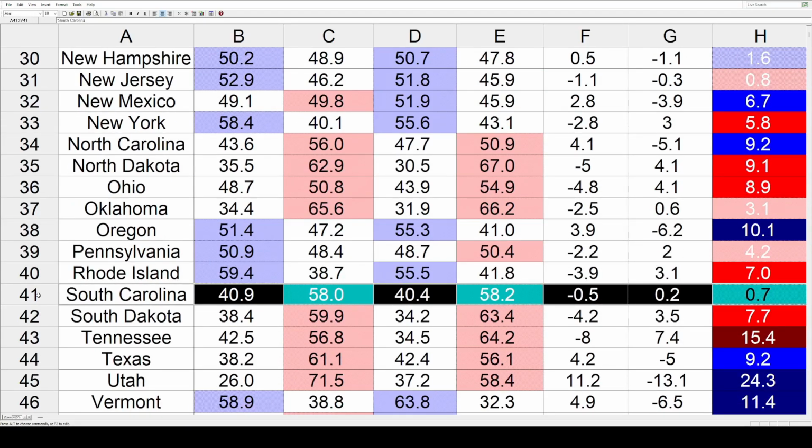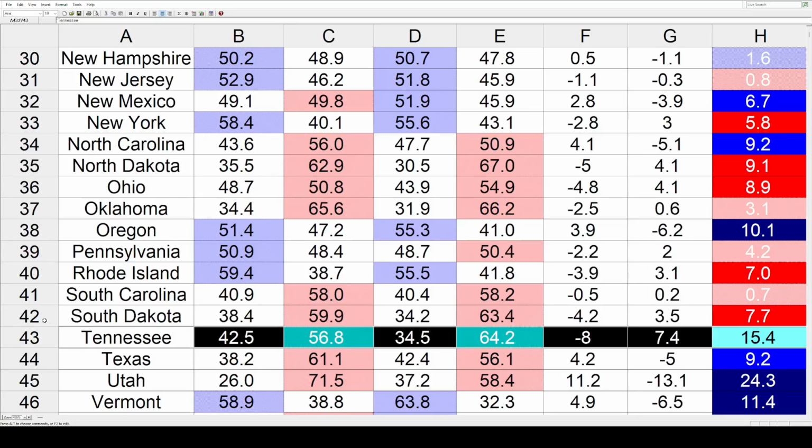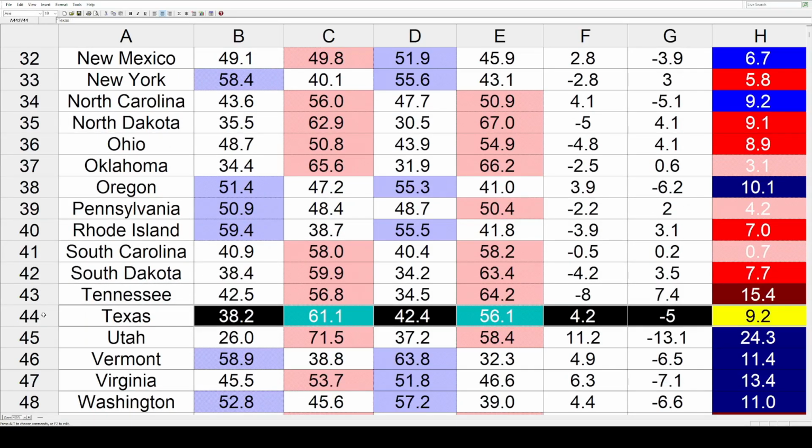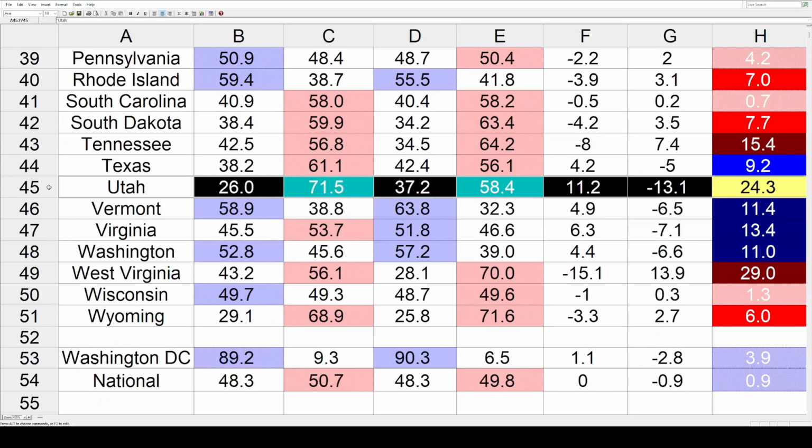South Carolina by 0.7, and South Dakota by 7.7. That's a lot of sevens. Tennessee had significant red movement by 15.4. Now we've got some blue shifts. We've got Texas at 9.2. Utah had the biggest shift down here toward the Dems by 24.3.